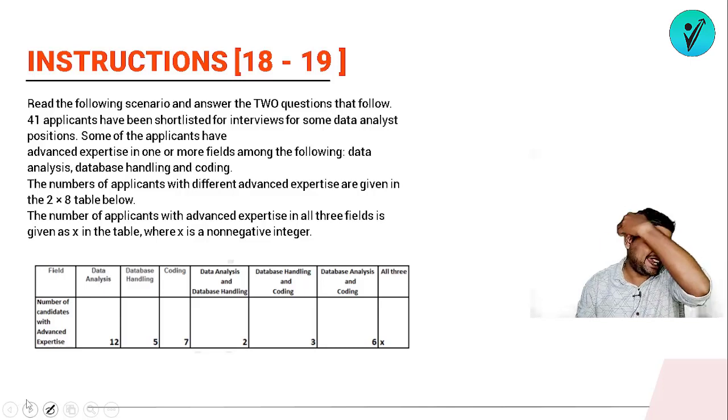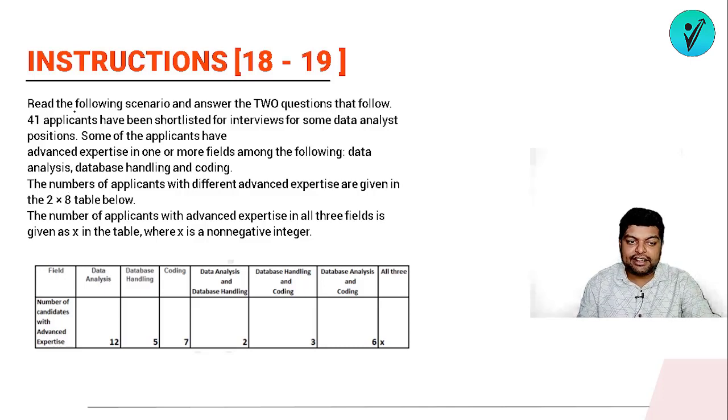Next we have question number 18 and 19. Again, question number 18 and 19 is from the chapter of set theory. It says that read the following scenarios and answer the 2 questions that follow. 41 applicants have been shortlisted for interviews for some data analyst posts. Some of the applicants have advanced expertise in one or more fields among the following: data analysis, database handling, and coding. Okay, so the three fields of expertise are data analysis, database handling, and coding.